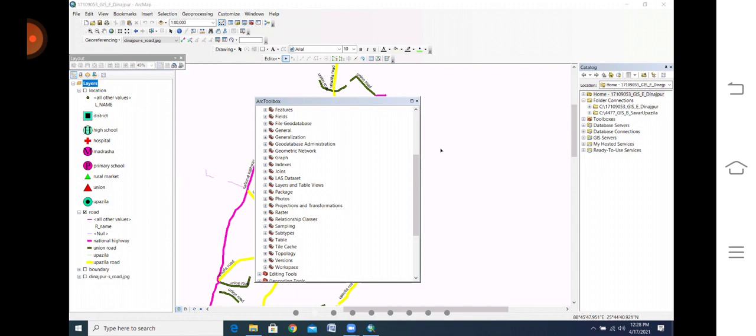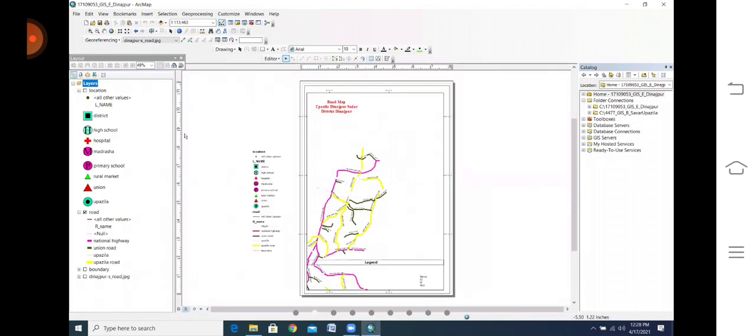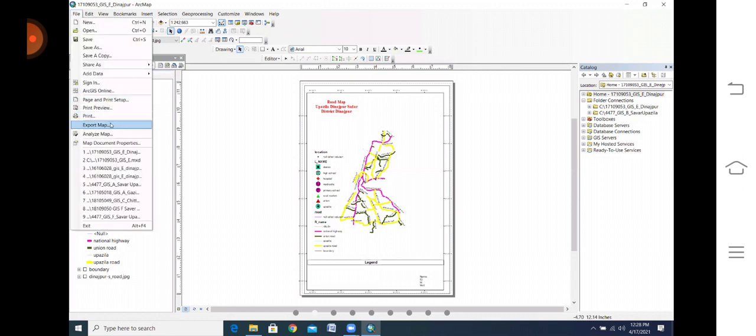When the university situation is okay, no problem. If you face any type of problem, we will help you. After finishing your project, suppose you have finished everything, every item, latitude, longitude, and everything, then you need to go to File, Export Map.